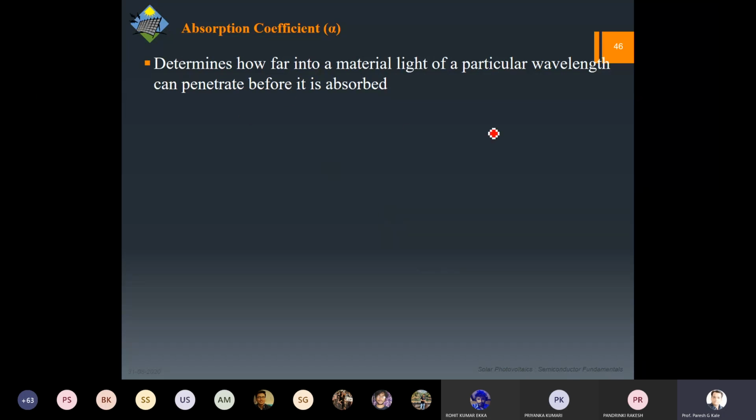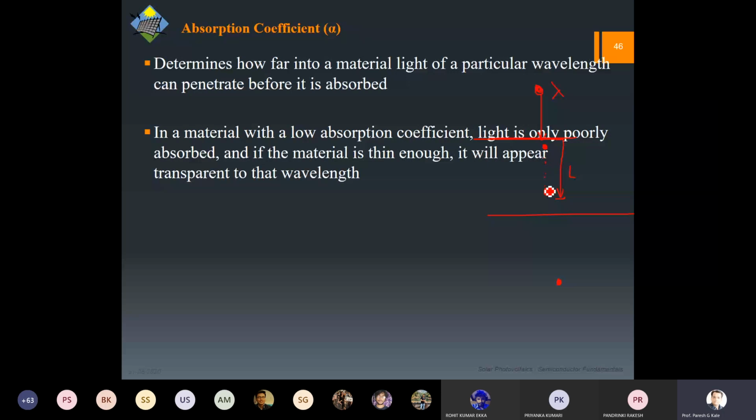silicon material. Suppose some photon is coming, so every photon will have some wavelength. If this is coming to the surface, how far should it go so that it gets absorbed and creates an electron hole pair? It can be absorbed very near to the surface, or somewhere in the middle, or if it doesn't absorb, what does it mean? The absorption length required is higher. So whatever from this to this, I'm going to call it the absorption length: how far in the material it is going to get absorbed.